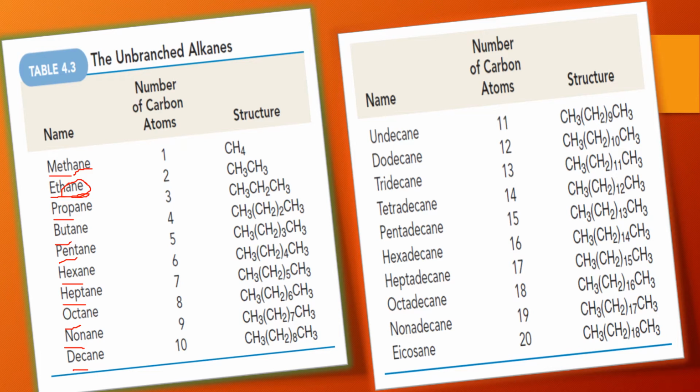Let's move further. If there are 11 carbons, it will be called undecane. 12 carbons is dodecane. So it is very simple. This series is very simple to learn because all end in decane, since there are 10 carbons plus.